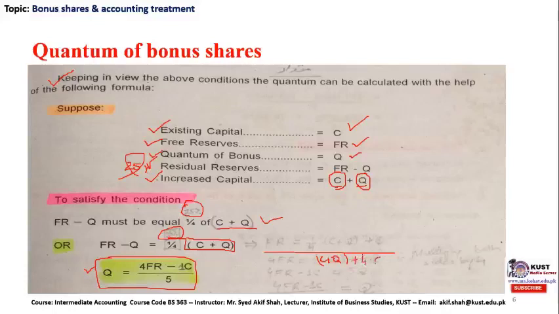Now this Q has been shifted from the left hand side to the right hand side, and the arithmetic sign will change from minus to plus.